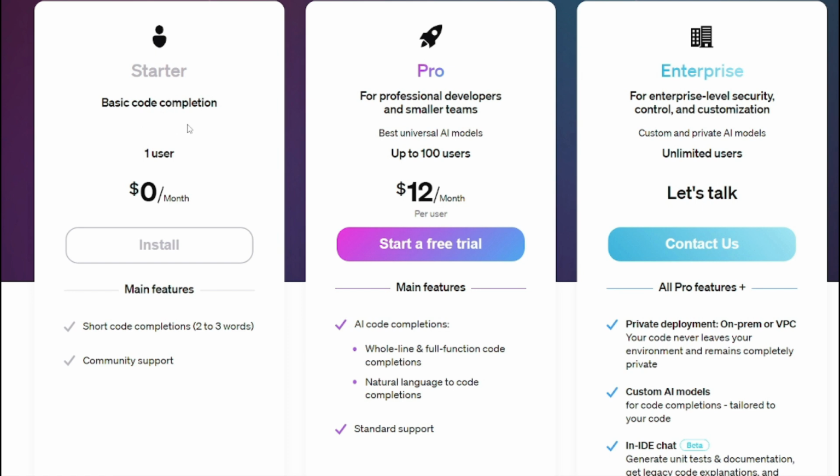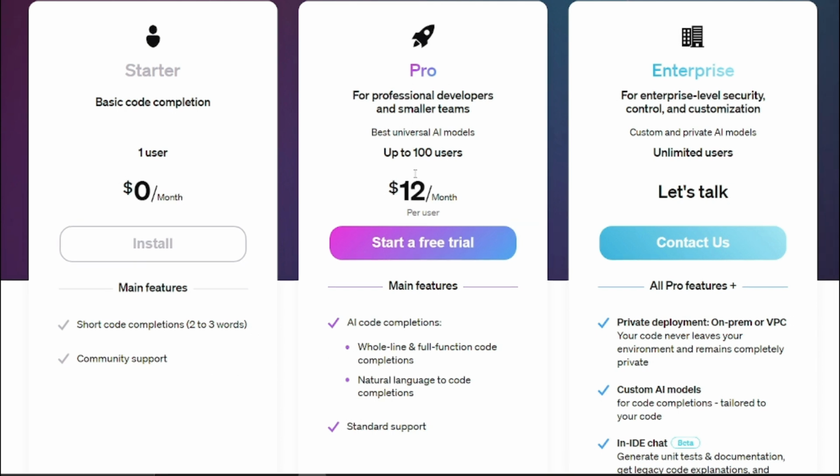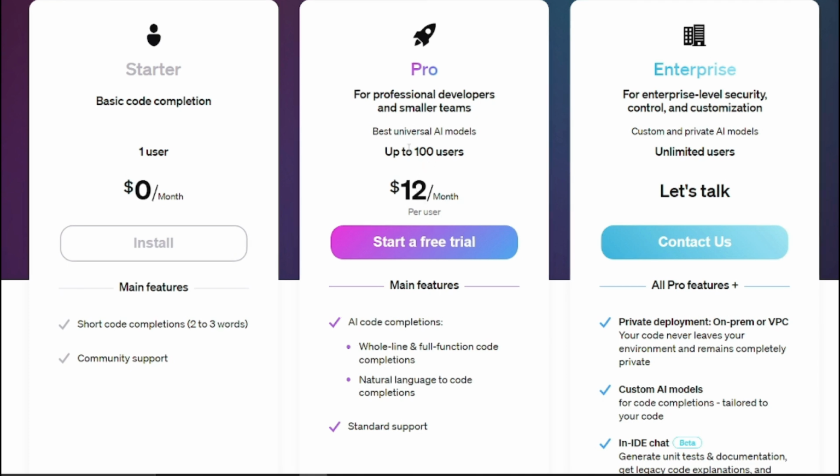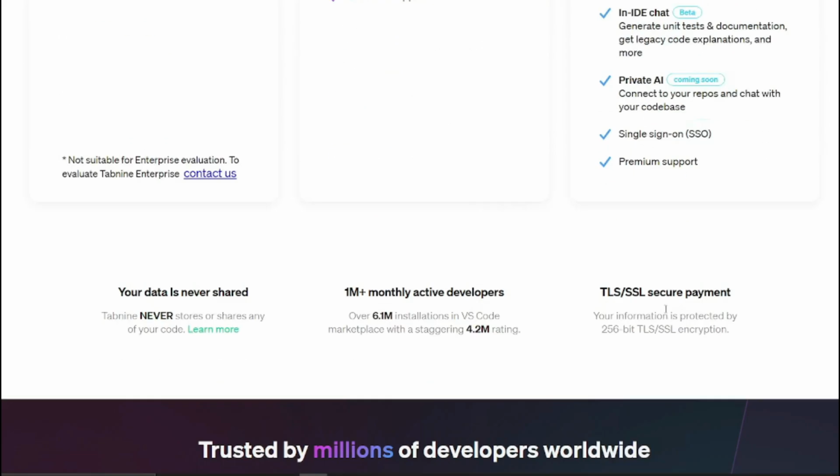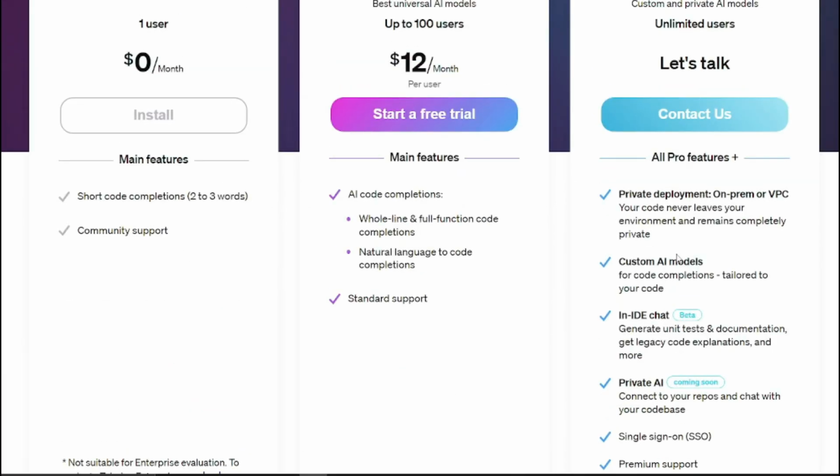So for a starter basic code completion, which I was using, it's literally for free. You can use it to generate 2 to 3 words short code completions. It has community support. If you want, you can go to the Pro and Enterprise version, so you can use it by paying $12 a month. After that, you'll have main features like whole line and full function code completion. You'll have natural language to code completion. You have standard support. And you also have the Enterprise, all Pro features, which is going to cost you obviously a little bit more on that.